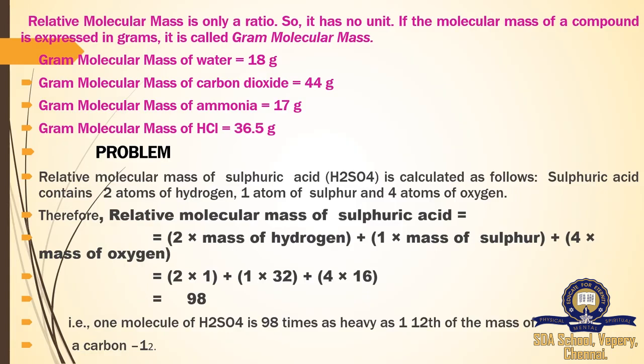The relative molecular mass of sulfuric acid is calculated as follows. Sulfuric acid contains 2 atoms of hydrogen, 1 atom of sulfur and 4 atoms of oxygen. Yes, the molecular formula is H2SO4. The relative molecular mass of sulfuric acid equals, first, 2 into mass of hydrogen, because we are having 2 hydrogen atoms, plus 1 into mass of,